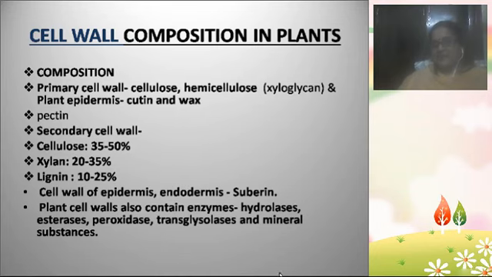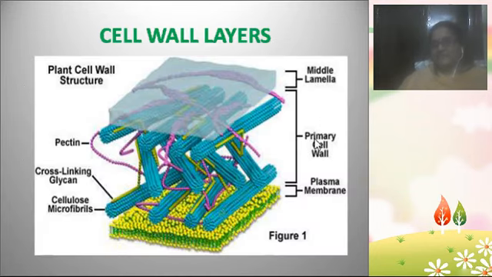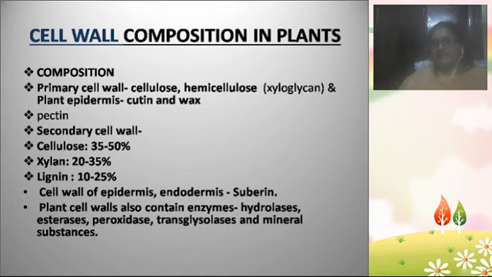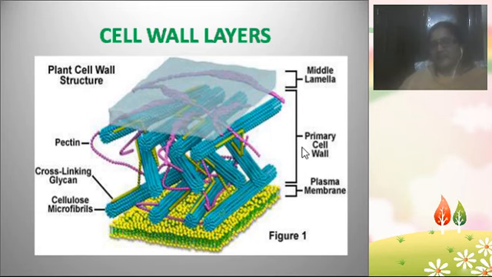The primary cell wall, from here to here, the whole blue colored portion which you are seeing here, is completely made up of cellulose, hemicellulose, wax and cutin. The secondary cell wall lies below the primary cell wall.